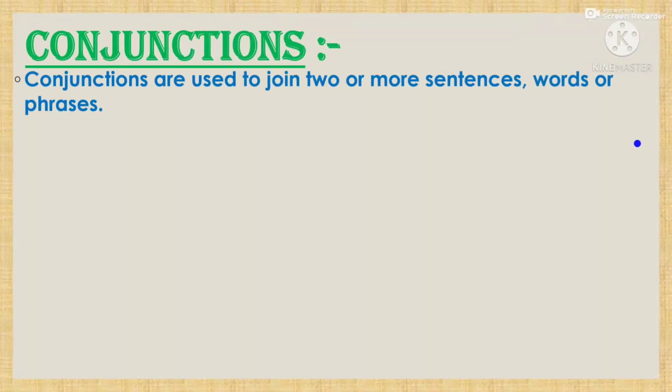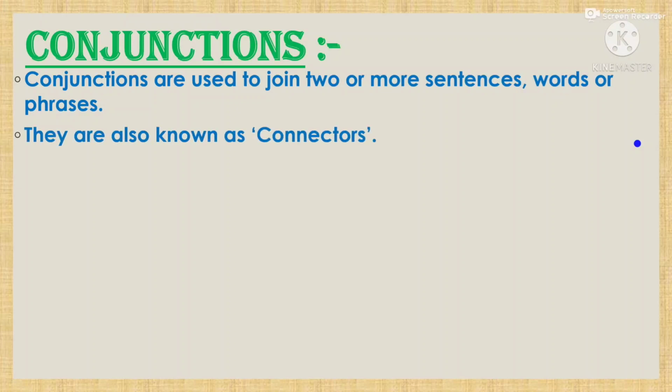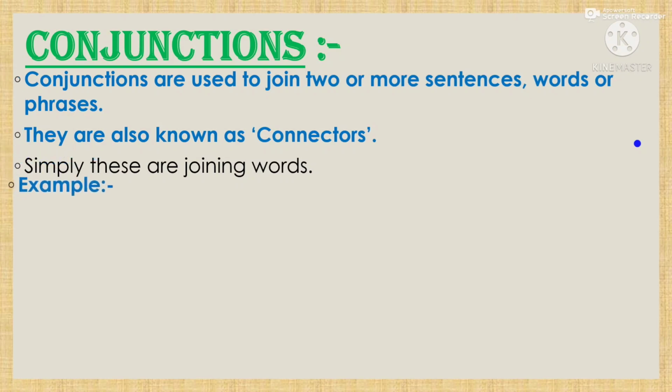Conjunctions are used to join two or more sentences, words, phrases or clauses. They are also known as connectors. Simply, these are joining words. As they join two words or two sentences or two phrases or two clauses, we call them joining words. As you know, noun is naming word, verb is action word, so like that, conjunction is joining word.